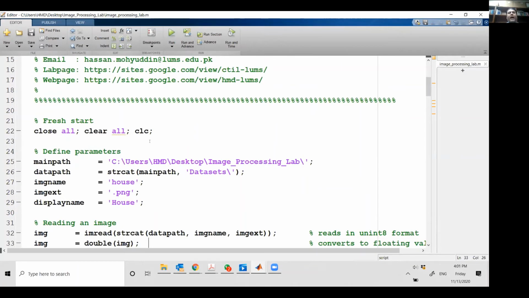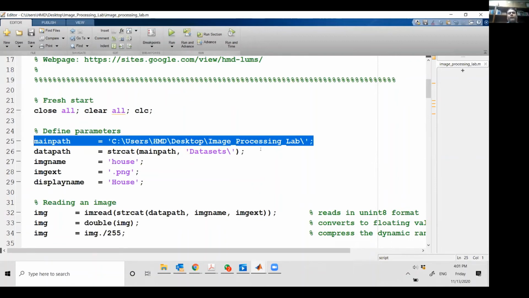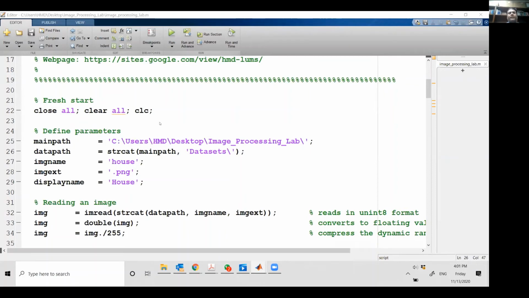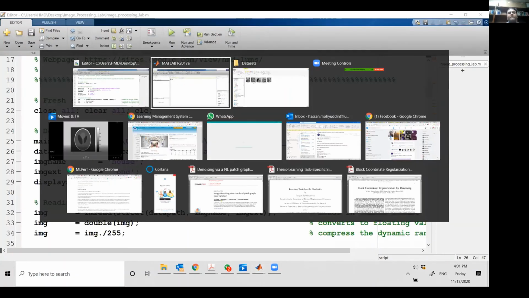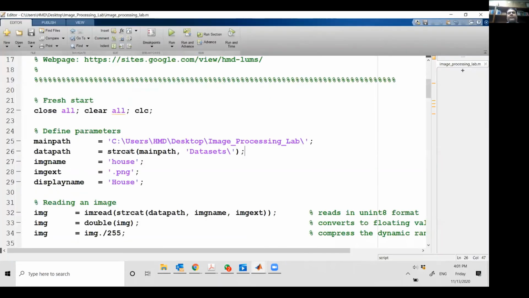Now what I've done, I like to define the parameters at the top. Many students in their coding define the parameters at the very end, which I don't appreciate. I think all the parameters should be defined on the top. So this is the main path of the folder. And then from the main path, I've mentioned that my data set is in this folder, data set. So I use the string concatenate command, strcat, and it concatenates the main path. So the answer will appear in front of you something like this. It concatenates it.